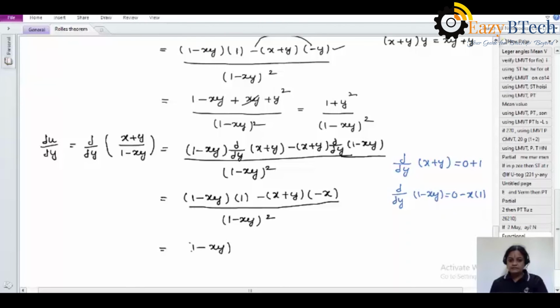1 minus xy, and this minus becomes a plus here, and x square plus y square, doing the multiplication, students, divided by (1 minus xy) whole square. So x square, not y square here.